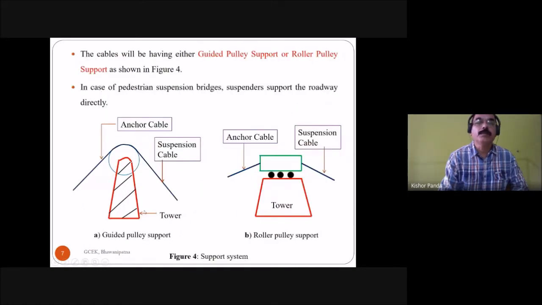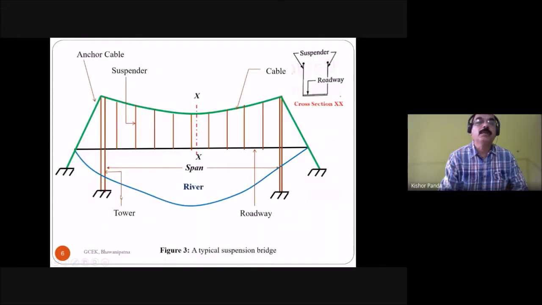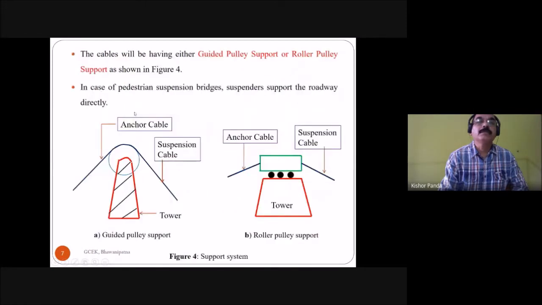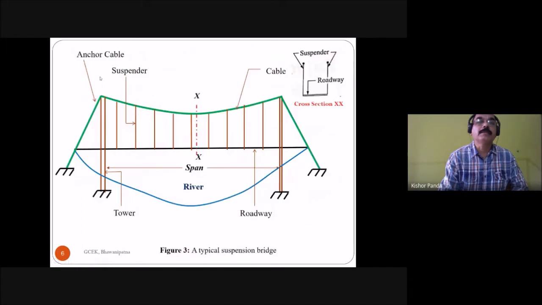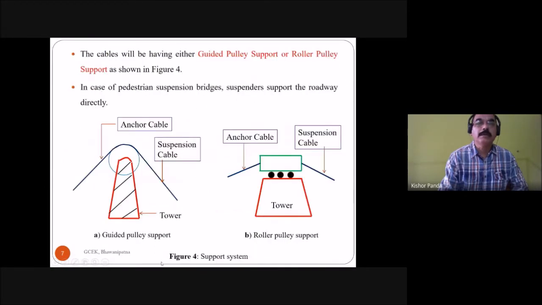Here there are two support systems: one is the guided pulley support, and another one is the roller pulley support. Because the anchor cable and the suspension cable are resting over the tower, the tower is provided with either guided pulley support or roller pulley support, as shown in figure 4.